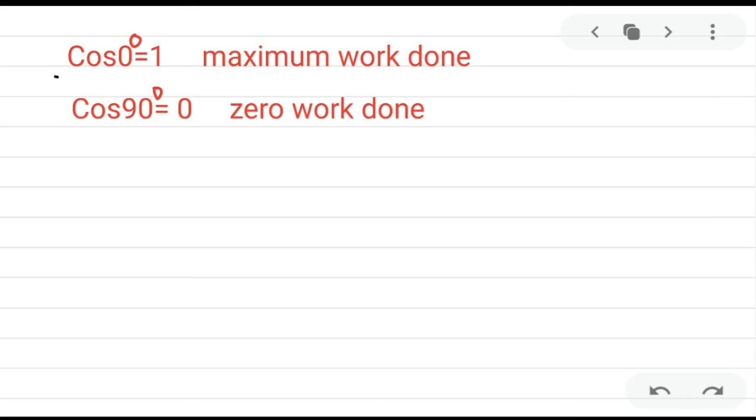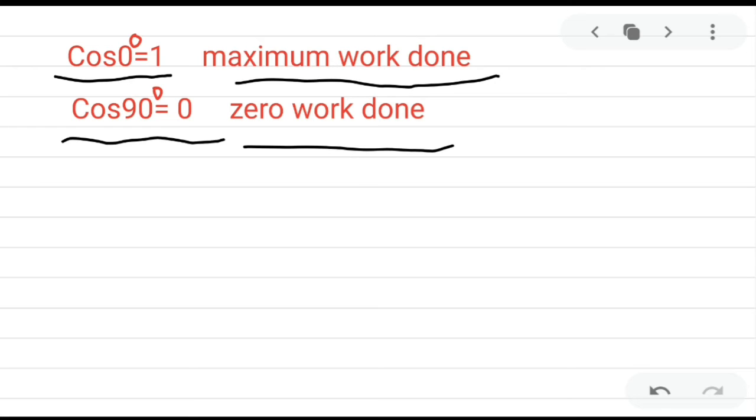So we are familiar with that. When cos 0 degree is equal to 1, we will get the maximum work done. And when cos 90 degree is equal to 0, we will get zero work done. So we are familiar with this. Work done is equal to force into displacement. So this is our maximum work done. Here we have considered cos 0 degree is equal to 1.